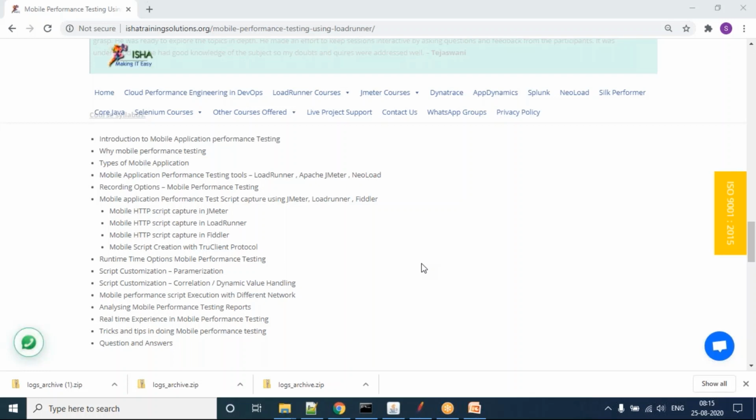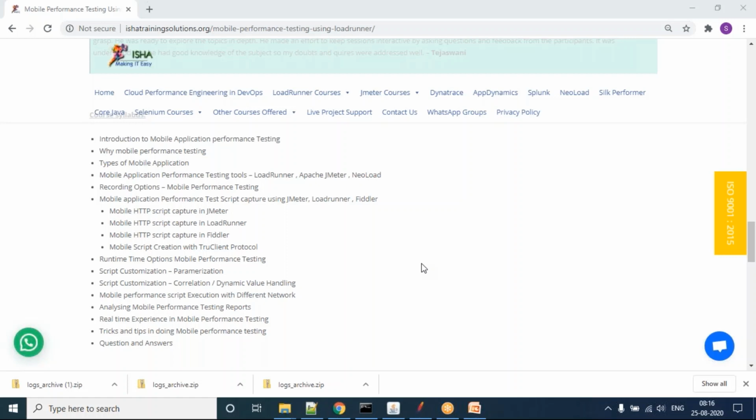The other thing I'm seeing on your profile is that you have mentioned True Client Protocol, which is basically for web, and HTTP, HTML is what normally people use. But you are using True Client Protocol for mobile scripting? Or is it not about native scripting, but for hybrid? It is for web, mobile web.